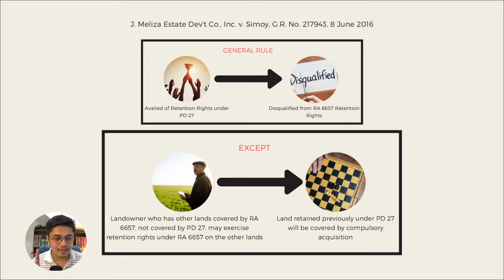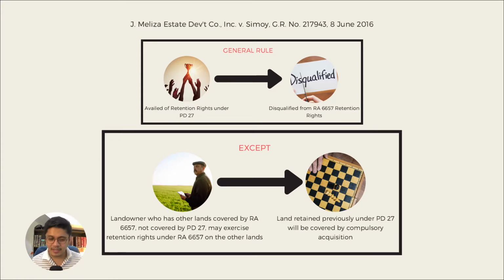But, caveat, it is not in addition to the original 7 hectares. No, di siya addition. Okay? It's in lieu of the previously retained land under PD 27.